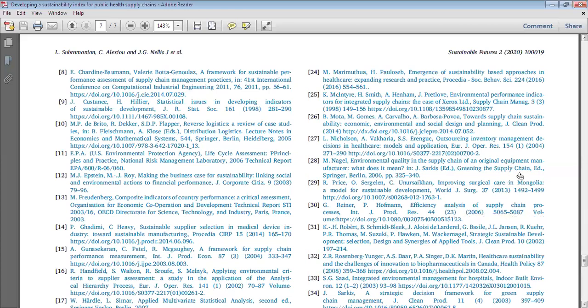Also, in some journals you can see that they use the short form. Suppose you see Eur. J. Oper. Res. This is indicating the European Journal of Operational Research. If you search in Google, you will find the short format of those journals.